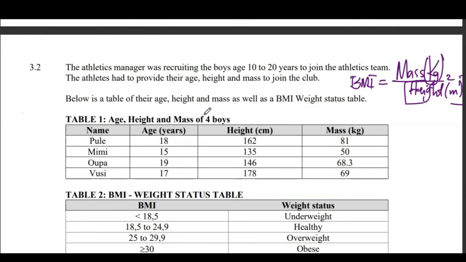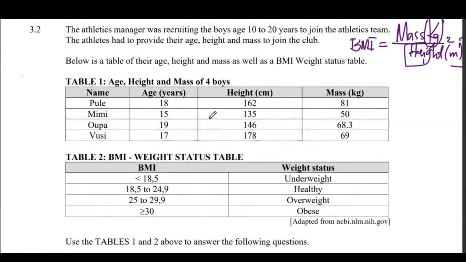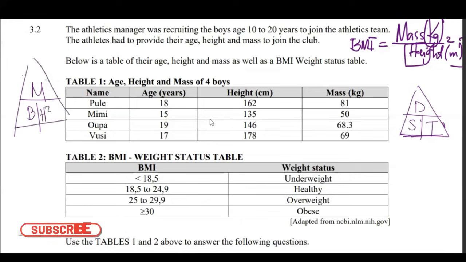Another thing I would like students to learn, the same way you learned DSTV, this triangle here, the one that we use for maps and distance: the same way you can also make sure that you remember BMI. That's how we get the formula. So if you need BMI, you take mass divided by height squared.